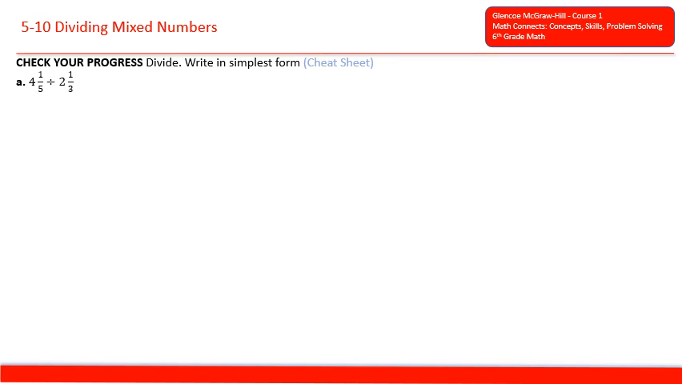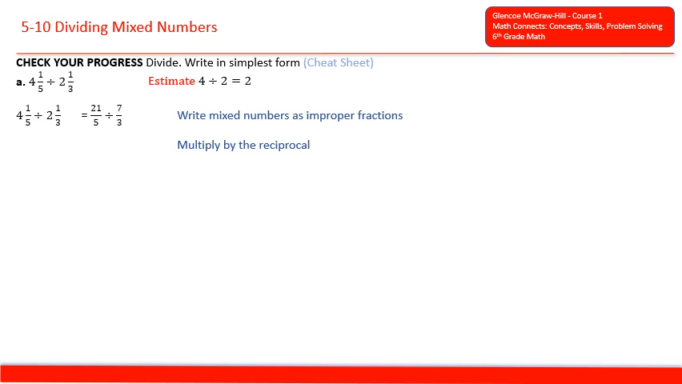4 1/5 divided by 2 1/3. So the estimate is 4 divided by 2 is 2. And if we convert the mixed numbers to improper fractions, 4 times 5 is 20 plus 1 is 21 over 5. And then 2 times 3 is 6 plus 1 is 7 over 3. Then we'll multiply 21/5 by the reciprocal of 7/3, which is 21/5 times 3 over 7.